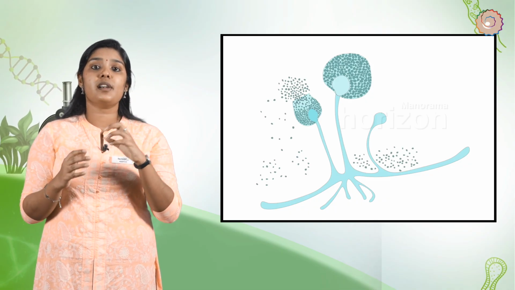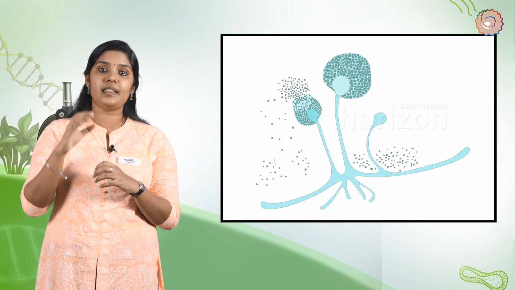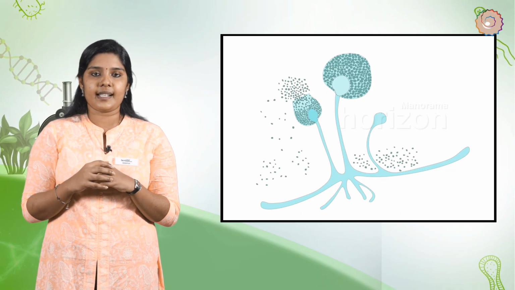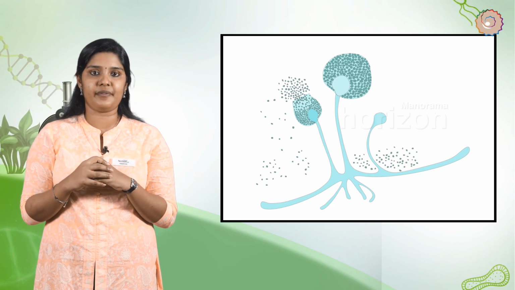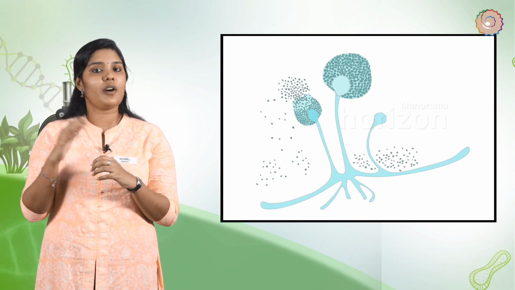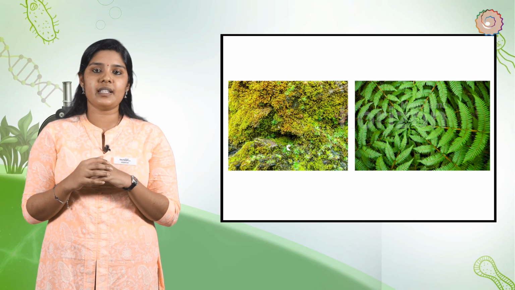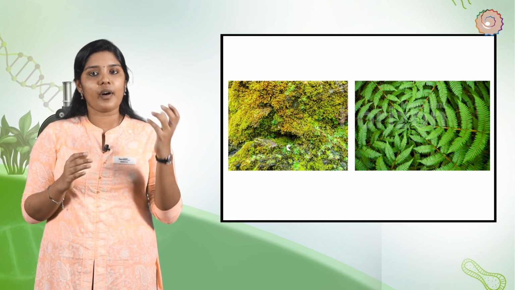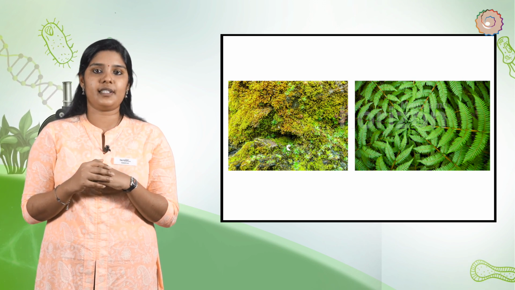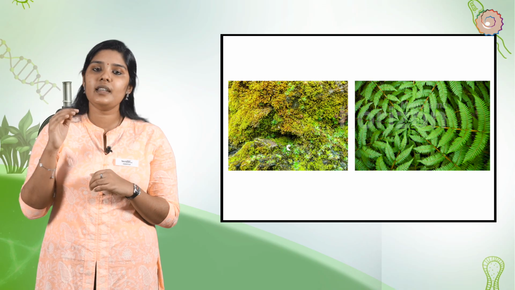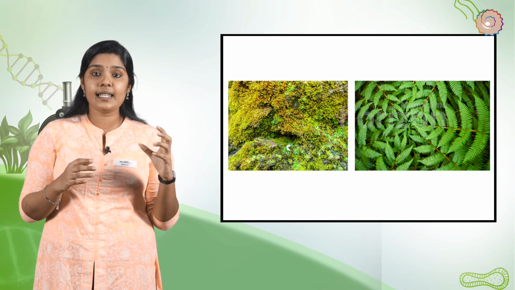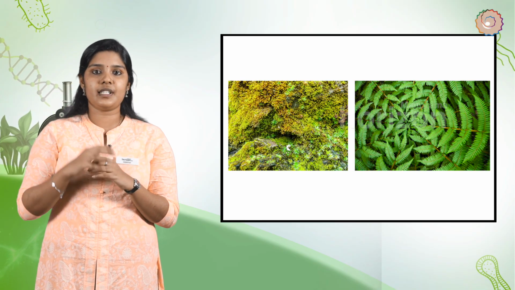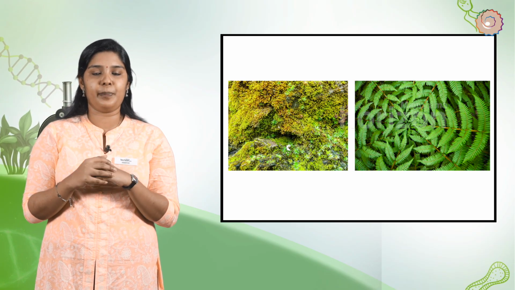The sporangia are knob-like structures. They are present at the top of thread-like structures called hyphae. They are dispersive, that is, they are scattered by environmental factors such as rain, wind or insects. Mosses and ferns are some of the plants which are produced by spores. The bread mold or Rhizopus undergoes asexual reproduction using spores. Another feature of spores is that they are resistant to adverse environmental conditions. Once desirable conditions are obtained, they germinate and reproduce.